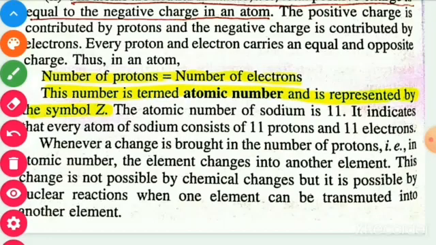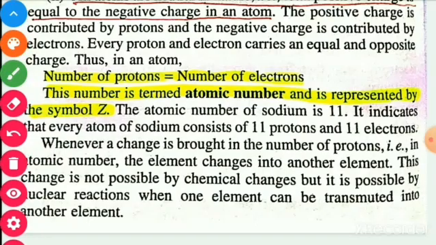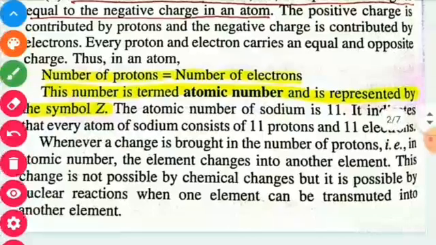Whenever a change is brought in the number of protons, that is in the atomic number, the element changes into another element. Atomic number signifies the particular kind of element.